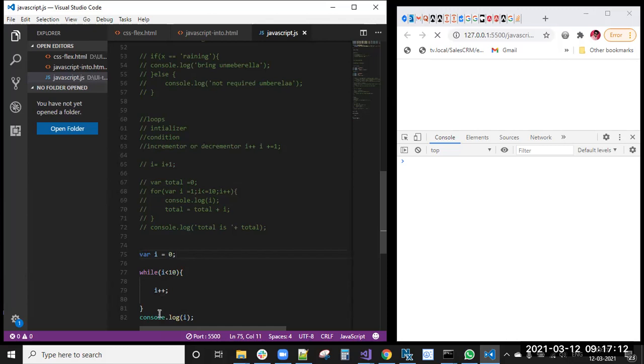It is true only. Here it needs to print this one. Why is it not printing? Oh, it is still refreshing.